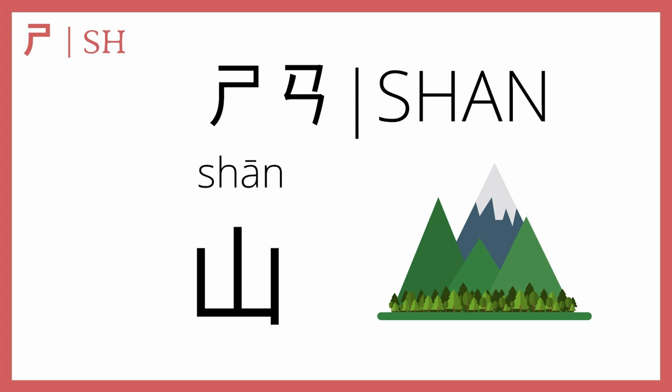Shan. And notice how the character for shan, mountain, kind of looks like the meaning. 3 lines stretching up just like a mountain range. See? Sometimes Chinese characters actually make intuitive sense. Not always, but sometimes. Anyway, you can see this word in the idiom 人山人海, which means people mountain, people sea. That means there are a lot of people, so much so that the crowd is as large as a mountain or as vast as an ocean or a sea.